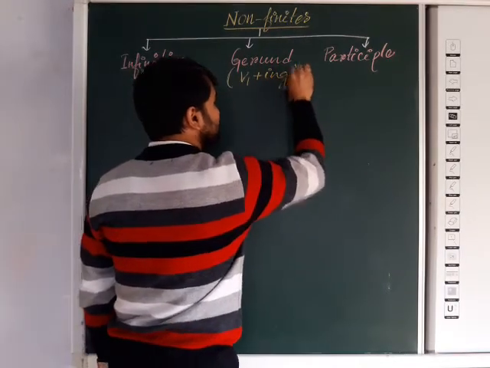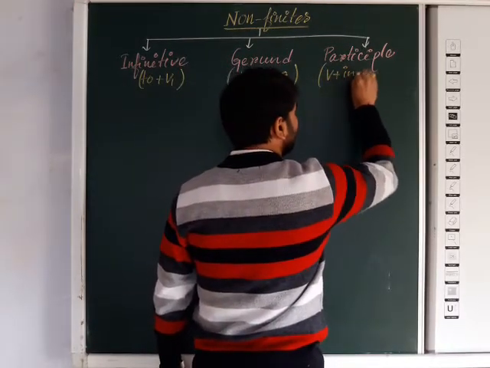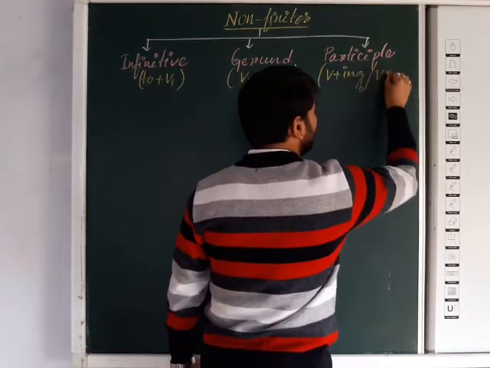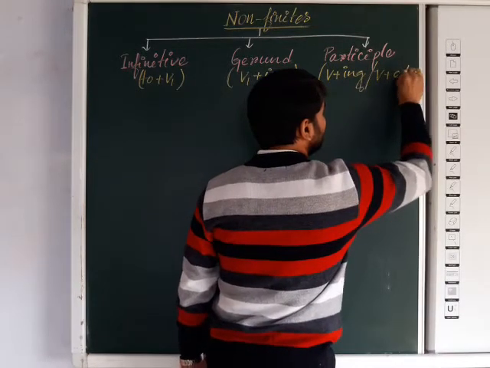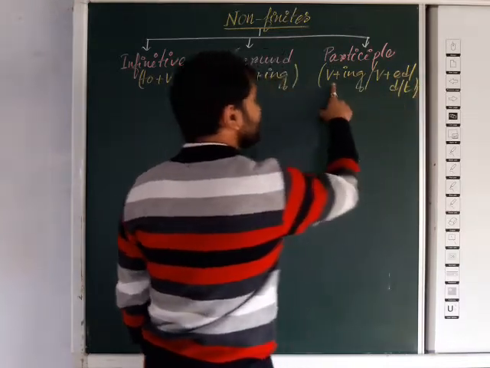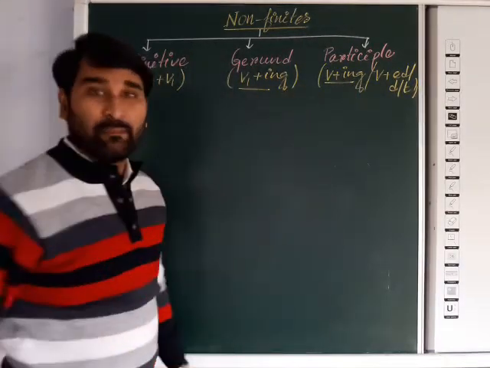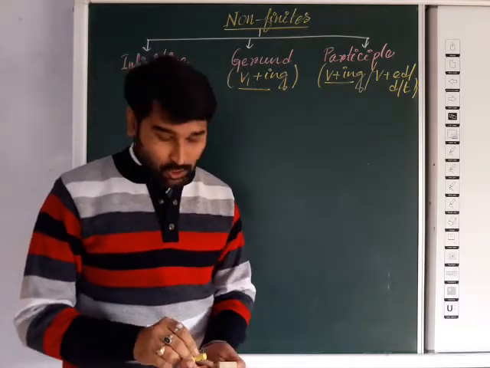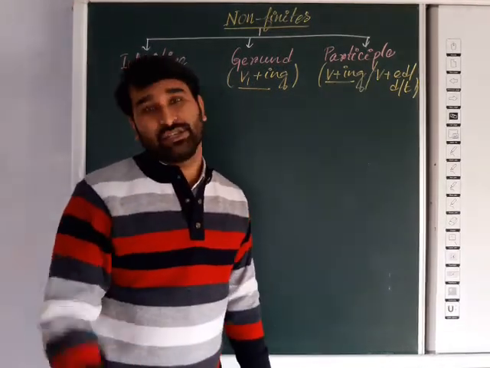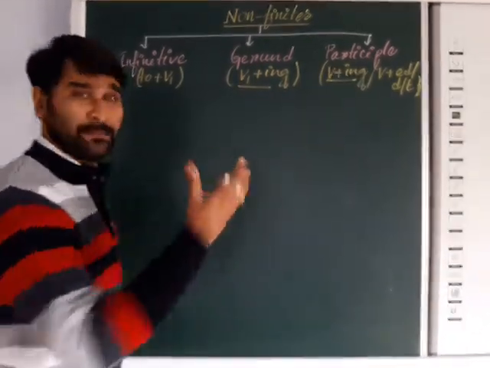Participle also is V plus ing, and sometimes V with d, ed or t. So as you can see, participle has the V plus ing form, and the gerund also has the V plus ing form. But in which cases they are different, we will discuss in this class. So be careful about it. Part by part we will discuss.